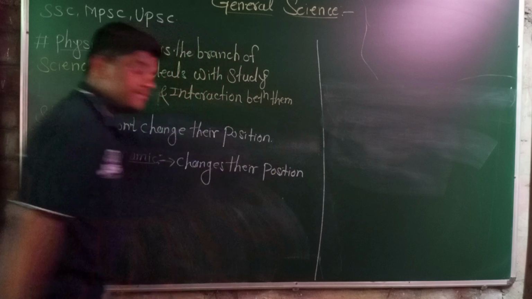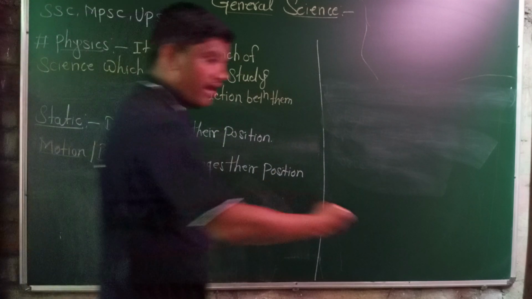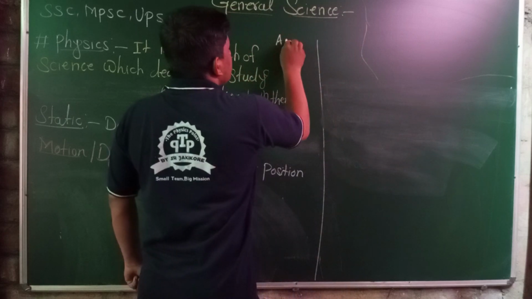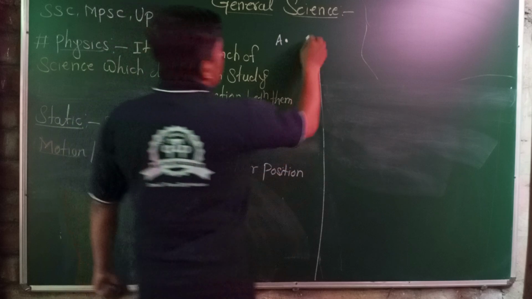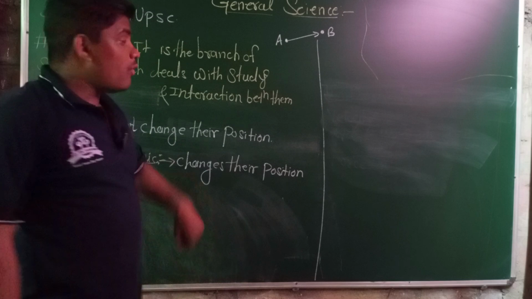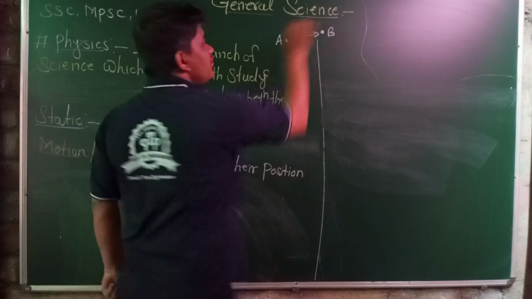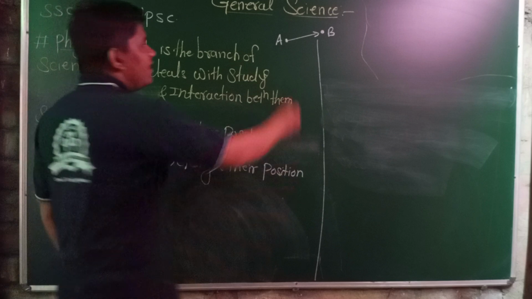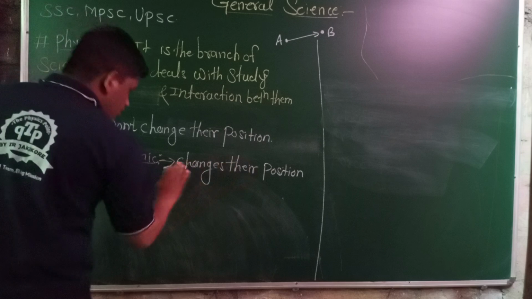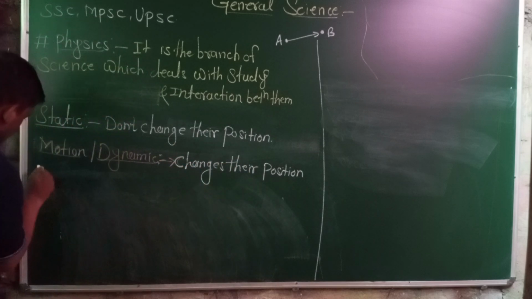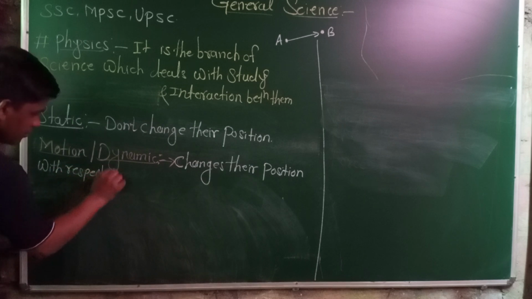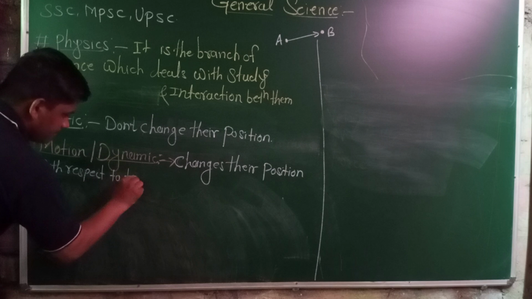I take some time to change my initial position to the final position, from point A to point B. Consider I am standing here and I move to another place, that is B. I require a certain time to travel from point A to point B. This means that I change my position with respect to time.